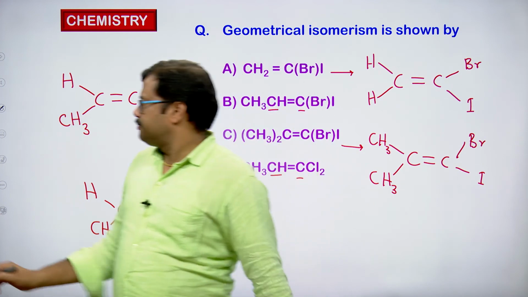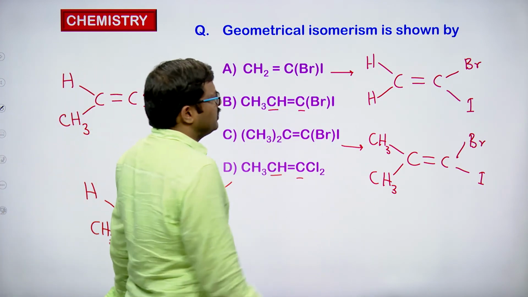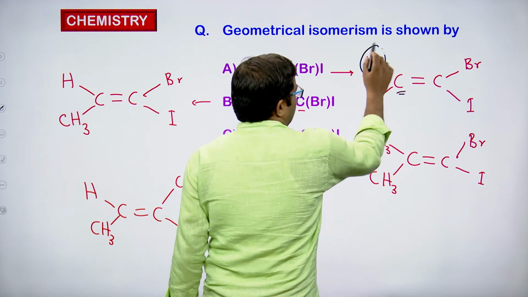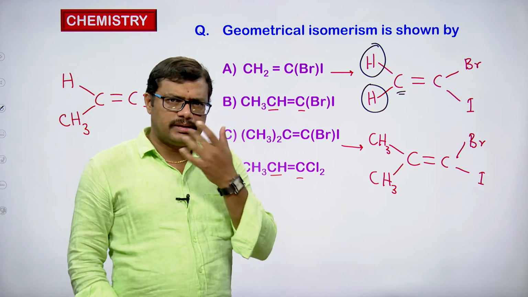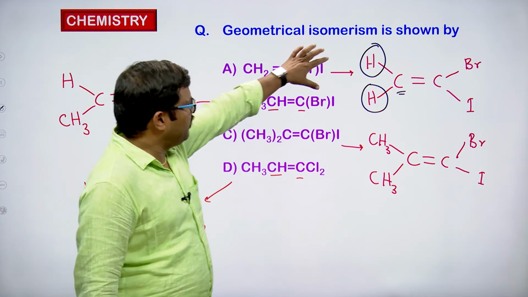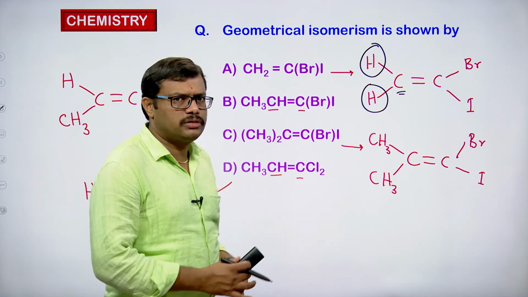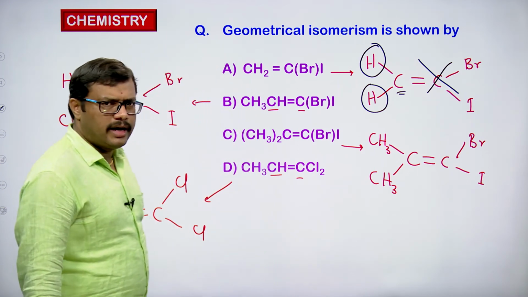Look at the first option. In the case of the first option, if you observe, this is the carbon atom which is having the same hydrogen atoms. As we know, in the case of geometrical isomerism, the doubly bonded carbon atom must be connected to two different groups, but here we have the same groups, hydrogen and hydrogen. So this is ruled out. This molecule does not exhibit any geometrical isomerism.